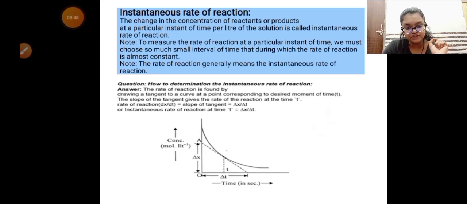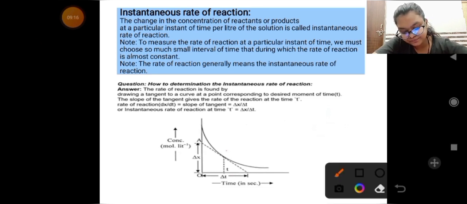The rate of a reaction generally means the instantaneous rate of a reaction. If I'm talking about the rate of a reaction, in general I'm talking about the instantaneous rate of a reaction. Now, how to determine the instantaneous rate of a reaction? This reaction rate is found by drawing a tangent to a curve at a point corresponding to the desired moment of time. For example, I have to find the rate of a reaction at this time period.